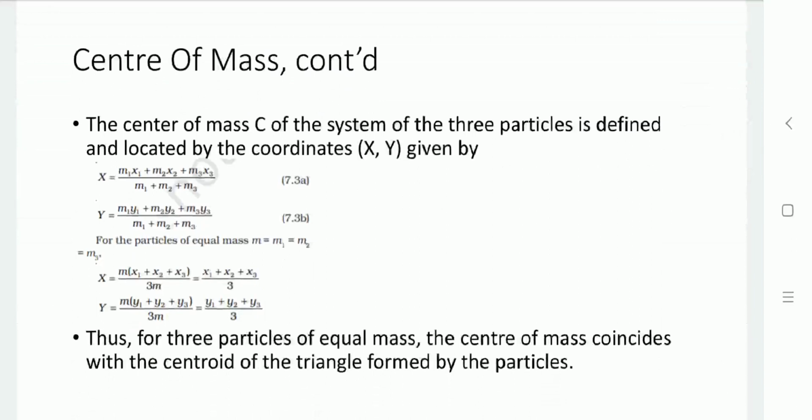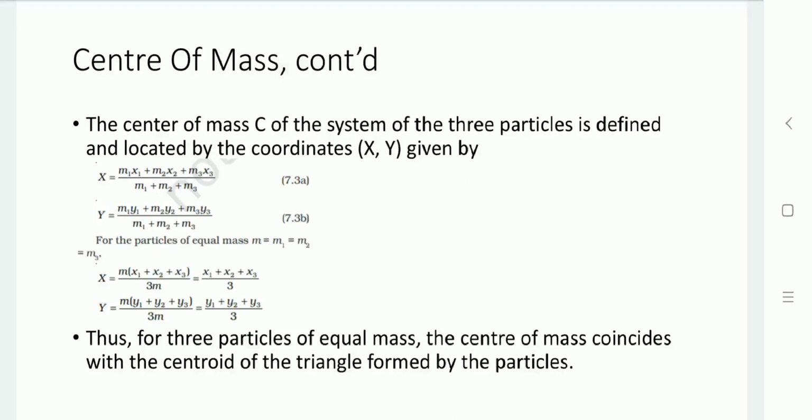The x coordinate is m1 x1 plus m2 x2 plus m3 x3 divided by m1 plus m2 plus m3, and y equals m1 y1 plus m2 y2 plus m3 y3 divided by m1 plus m2 plus m3. If all 3 particles have the same mass m, then the x coordinate of the center would be x1 plus x2 plus x3 by 3, and the y coordinate is y1 plus y2 plus y3 by 3.